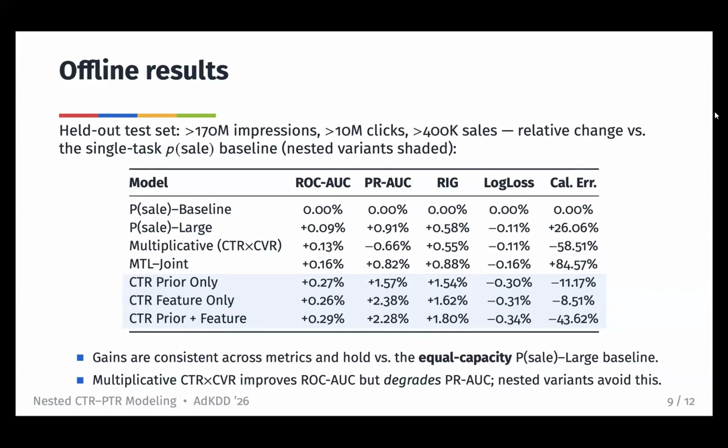Here's the offline performance with everything relative to the previous single task production baseline. The nested CTR-PTR variants are in the shaded rows, and they show modest but consistent improvements across classifier and calibration metrics. The gains hold against a larger equal parameter baseline, so the benefit isn't just from the extra model capacity of having both a PTR and CTR model combined. It also beats the multiplicative baseline and a multitask model that optimized a hybrid loss. Overall, this isn't too surprising since we have the additional click signal, which the baseline didn't, but this shows that it's a simple and effective way to include the click signal and still be well calibrated.